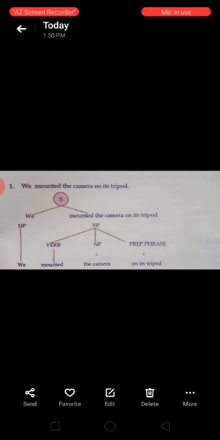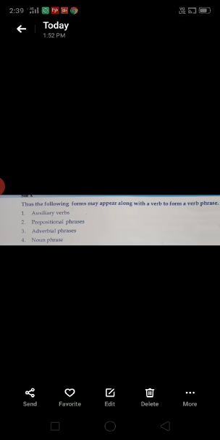In the former example, the camera is a noun phrase that came in the object position. Again, I will repeat: auxiliary verbs, prepositional phrases, adverbial phrases, and noun phrases are what we can expect in the verb phrase part. Let's consider some more examples.